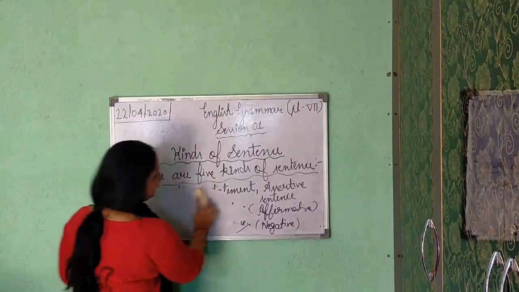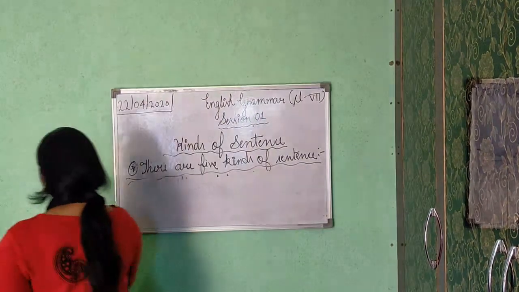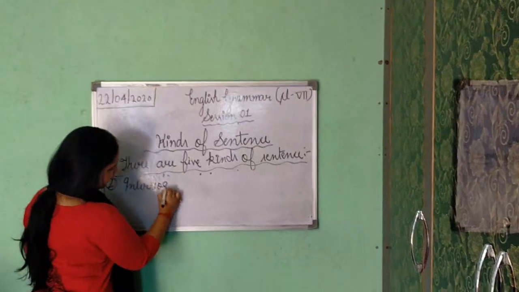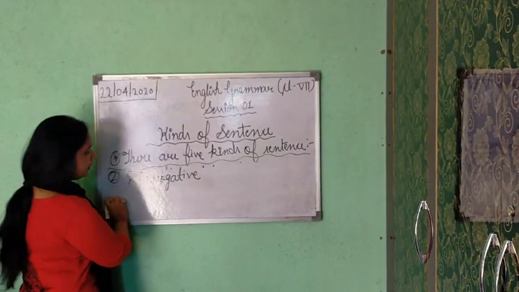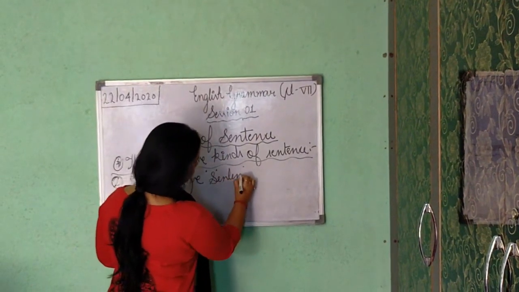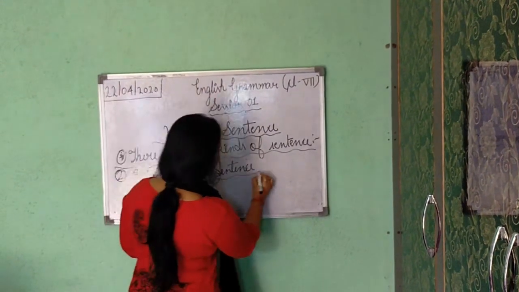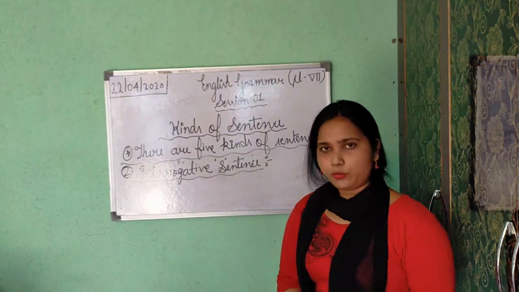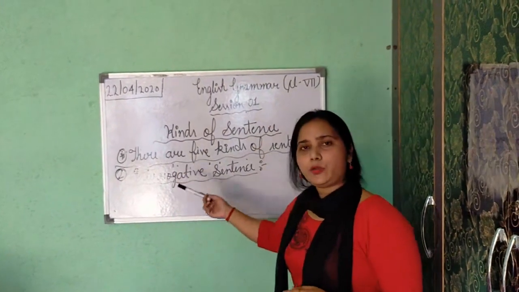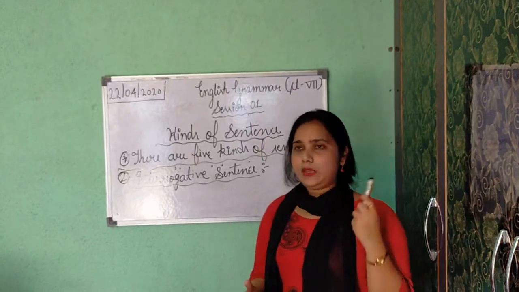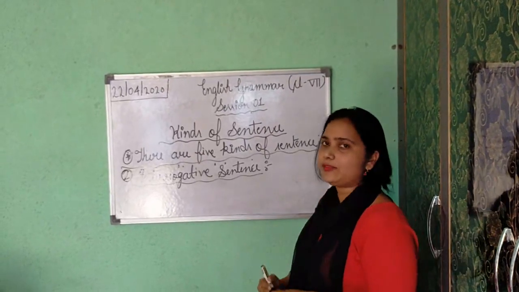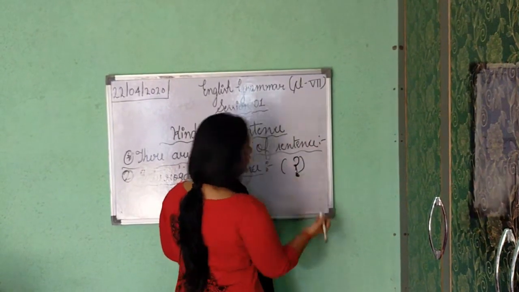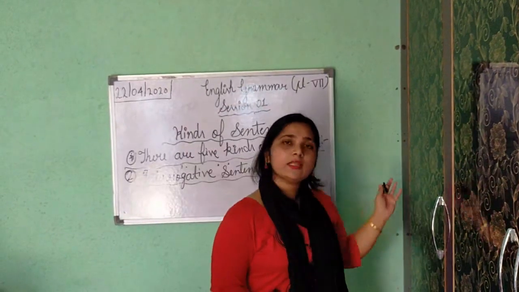Now, the second kind is interrogative. Everyone is familiar with this sentence. Interrogative sentence. This interrogative sentence is used to ask question. When we are asking questions, so we are using interrogative sentence. It is so simple. Okay. If you are asking questions, so you are using interrogative sentence. And it always ends with question mark. Okay. It always ends with question mark.